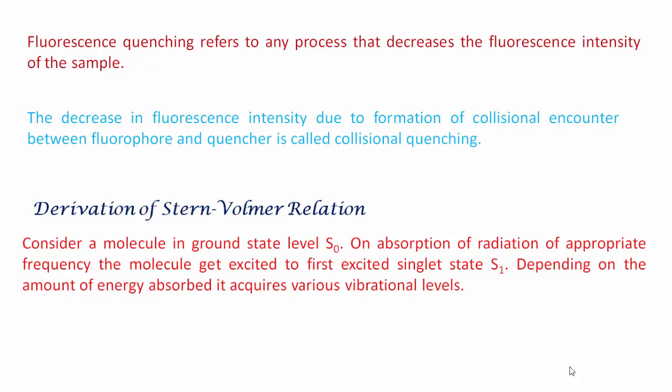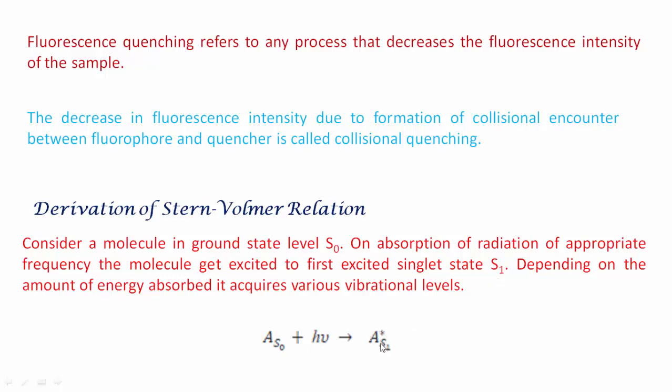Due to the absorbed energy, the molecule from the ground state gets excited to a higher energy level, the first excited singlet state. Depending on the amount of energy absorbed, it acquires various vibrational levels in the S1 state. It is shown in the form of an equation like this: A in the S0 state absorbs a photon h nu and goes to the first excited state, S1.